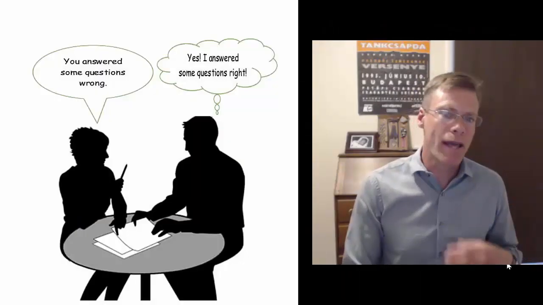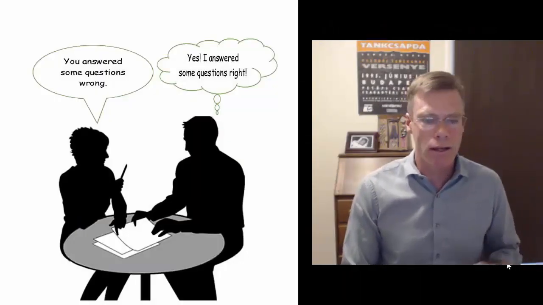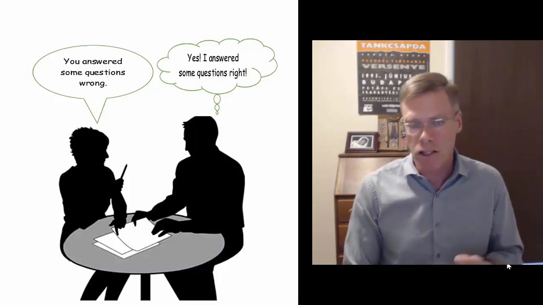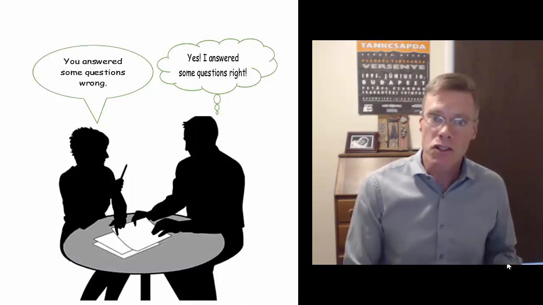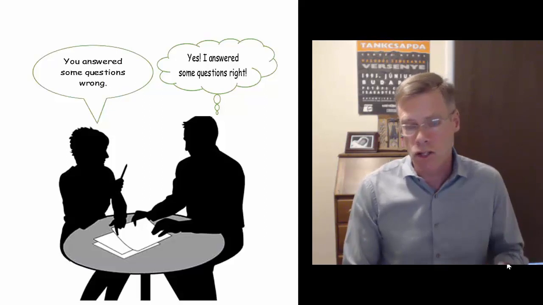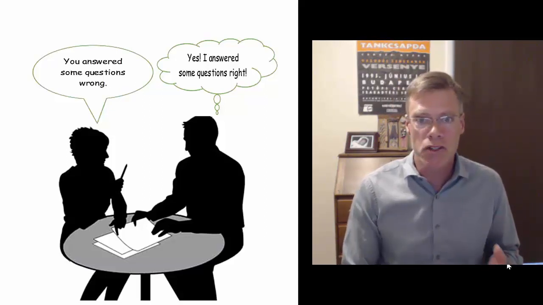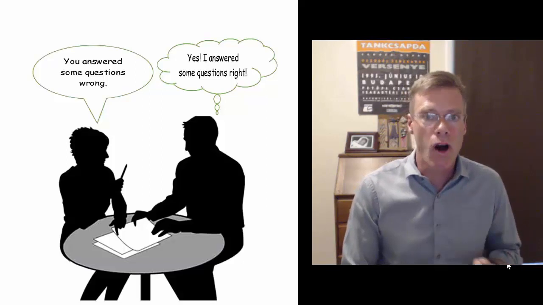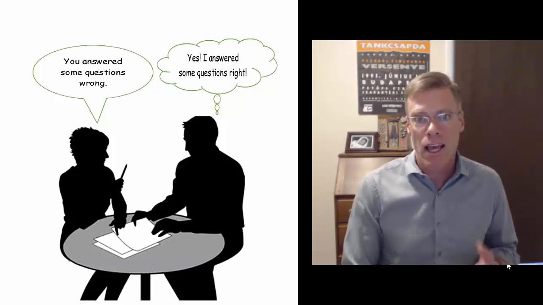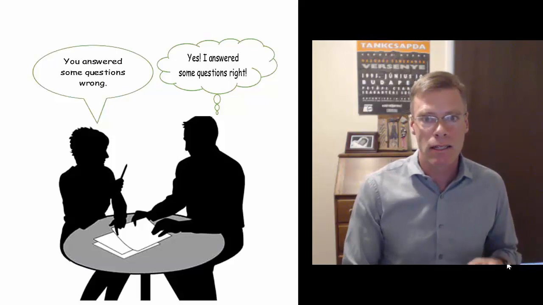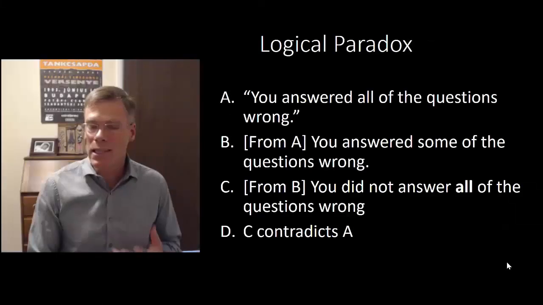In that previous video, I introduced this example where a teacher is talking to a student. The teacher says, "You answered some questions wrong," and the student then infers from this that he answered some questions right. This is just such an obvious inference that we usually don't even think about it. However, it leads to a logical paradox.